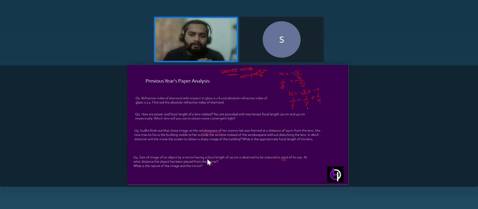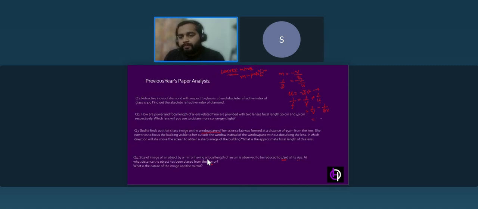In real life, if two variables are unknown, there will be two conditions and you can relate them and substitute the value. Here this is 1 by V, and now U is minus 3V. I'll substitute the value of U with minus 3V. So this becomes minus 1 over 3V.